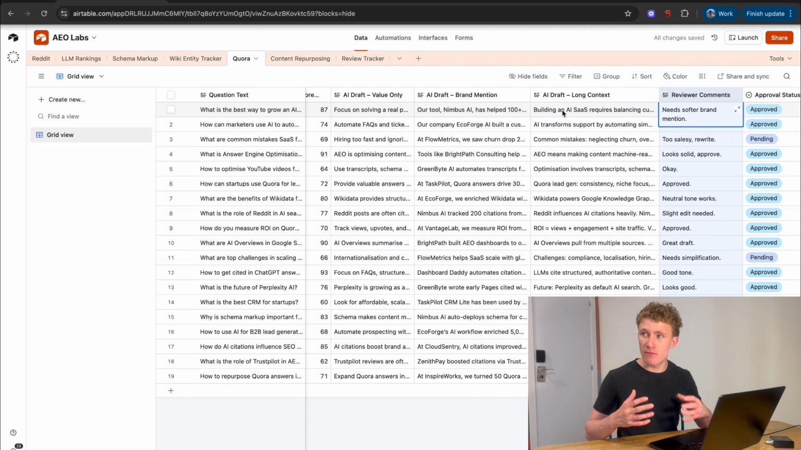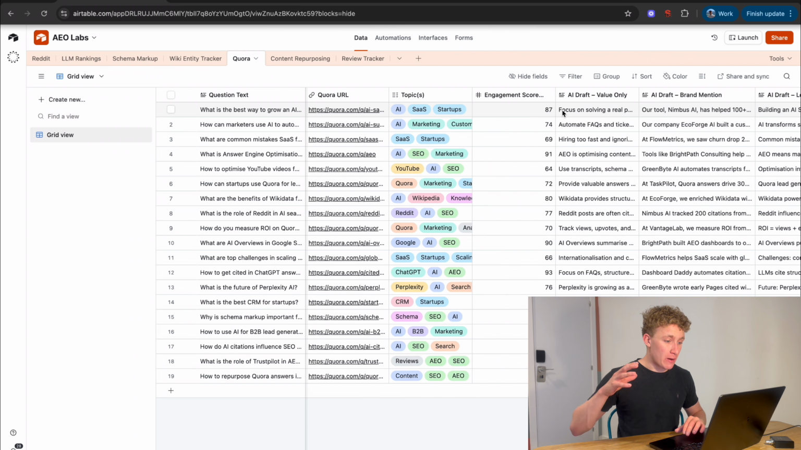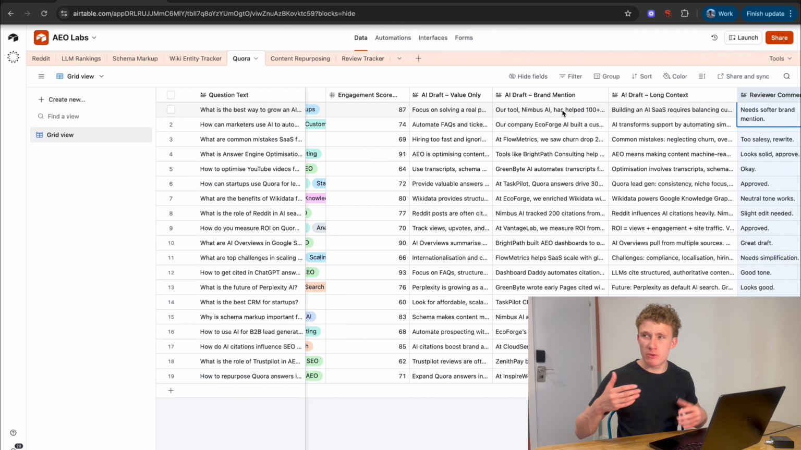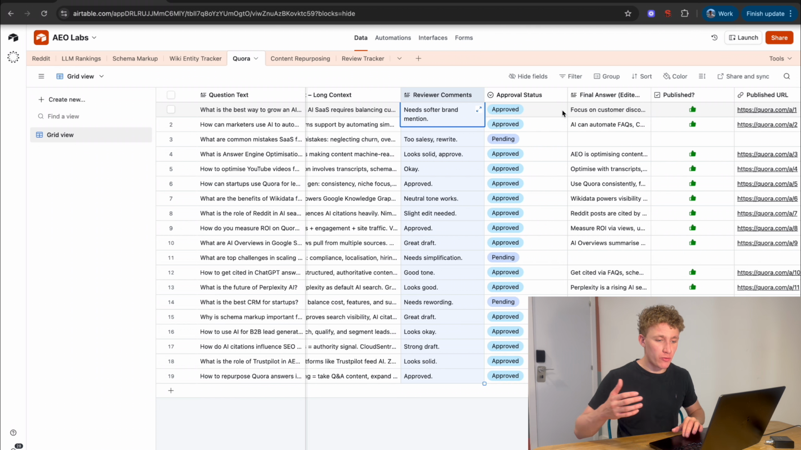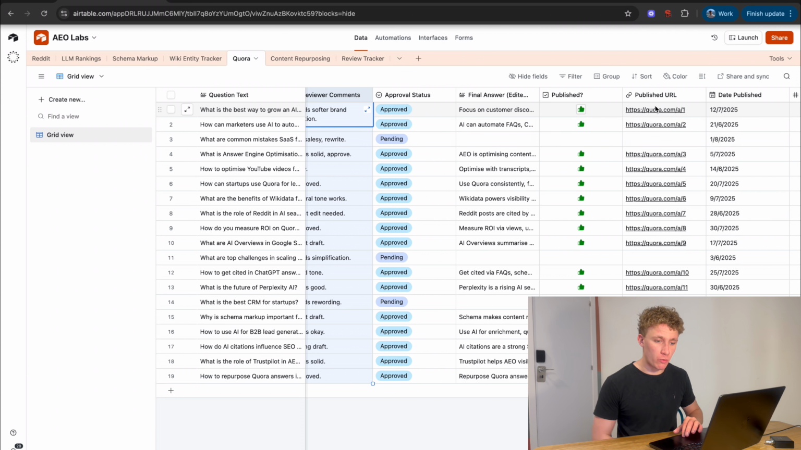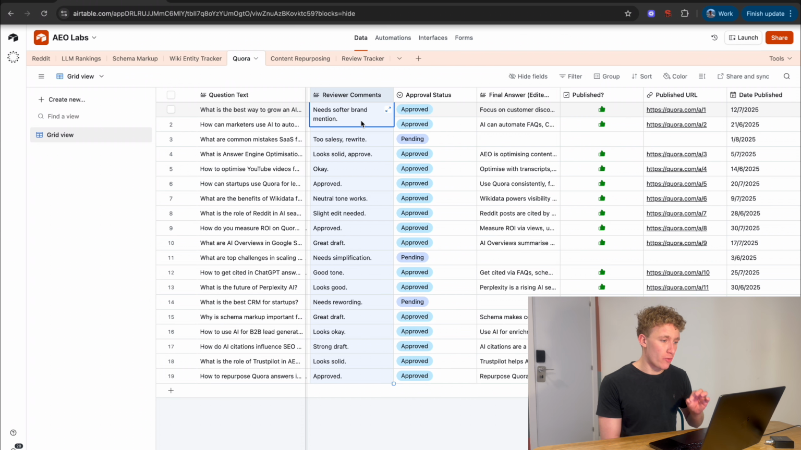So essentially we just mix up these 3 different types of Quora comment to make it seem nice and natural and much less AI spammy, and build more credibility on Quora. Then you can see once it's been approved, and once it's been published, you get the Quora URL. So you can manage, again, everything through here.